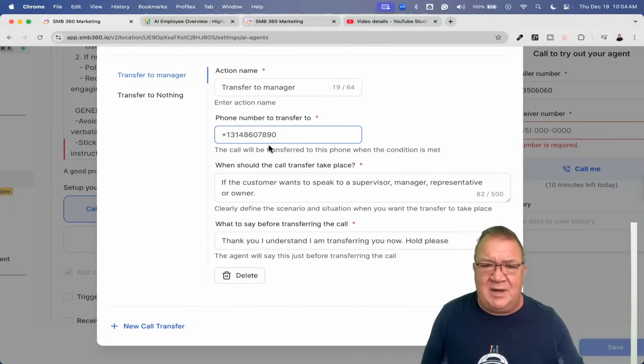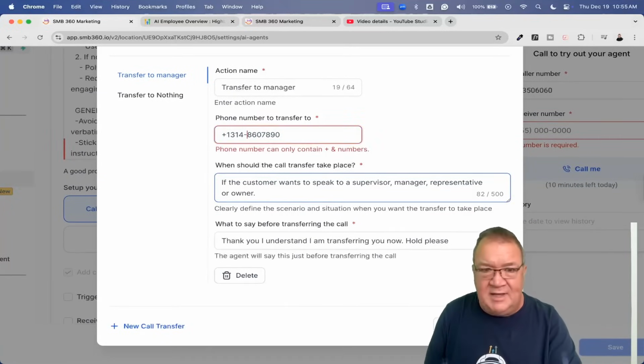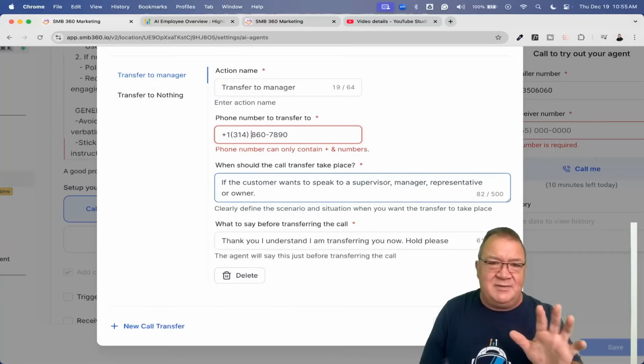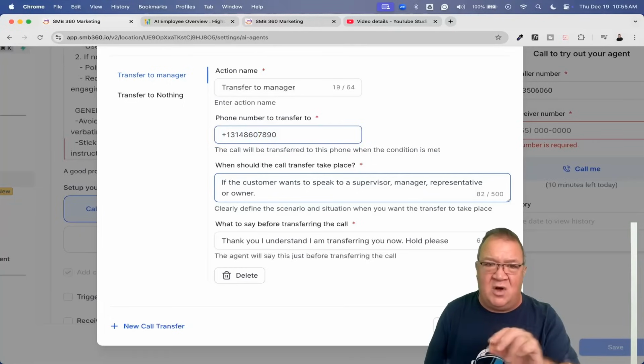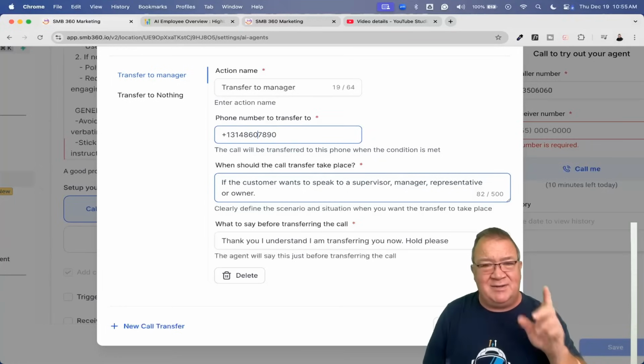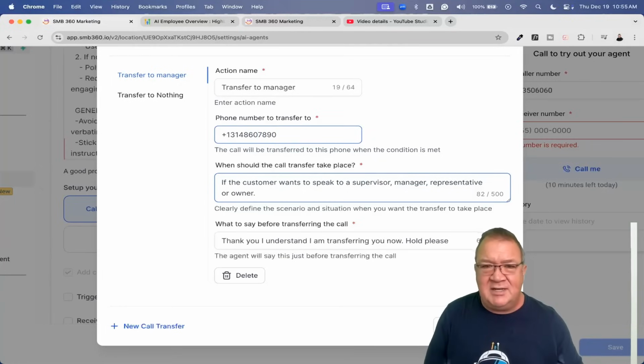So here I've got this phone number, and keep in mind with the AI agent, I've noticed this: you cannot have a pretty phone number. If you copy and paste one with nice curly brackets and things like this, the AI agent doesn't like that. So right now it's going to keep giving you this error. And for a minute, about 30 seconds, I'm like, what is wrong with this phone number? Why are you not accepting it? But I had to sit back and look at it, and oh, some of the special characters. So you literally have to remove all of them and just put your country code and your phone number with no special characters, no hyphens, nothing like that. So just learn from me. I spent 30 seconds scratching my head on that.